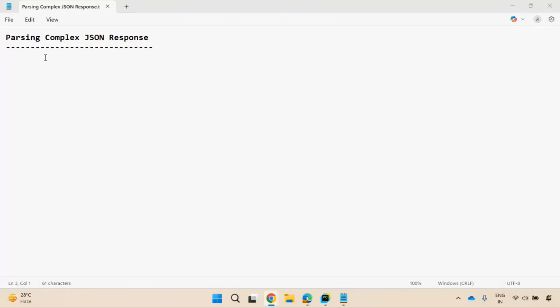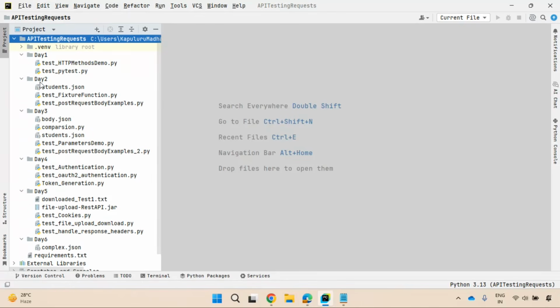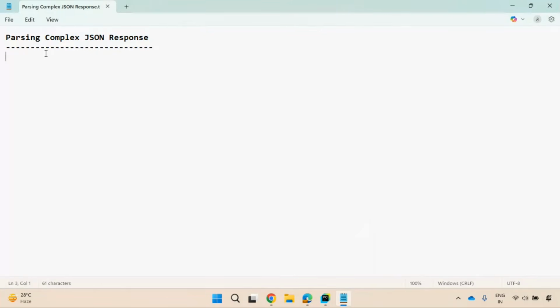In today's session, we'll be discussing parsing complex JSON responses. Whatever JSON responses we have seen in all these examples, those are simple JSON responses. But in a company, in real time, we'll not have simple JSON responses. We'll be having complex JSON responses. So you need to extract the data and convert it into a format that is easy to understand, right? That is called parsing.